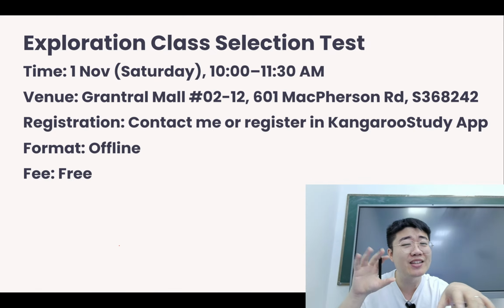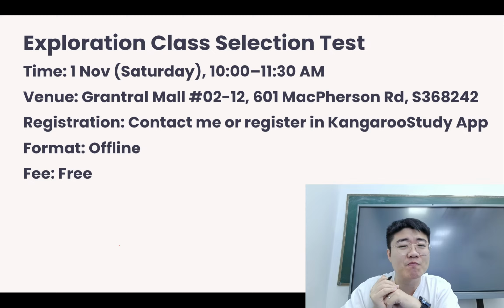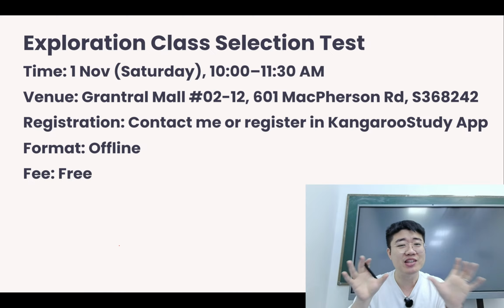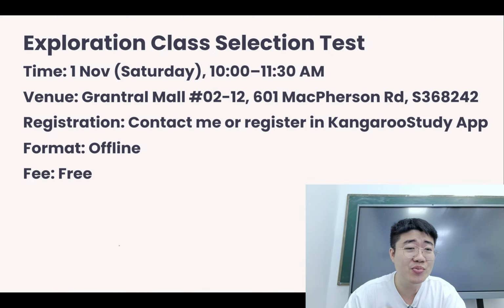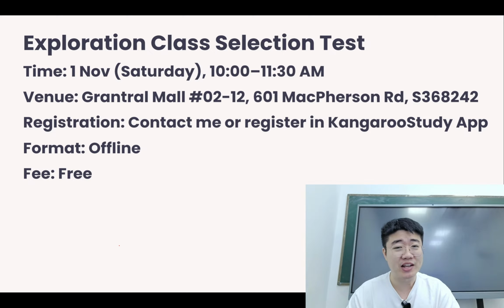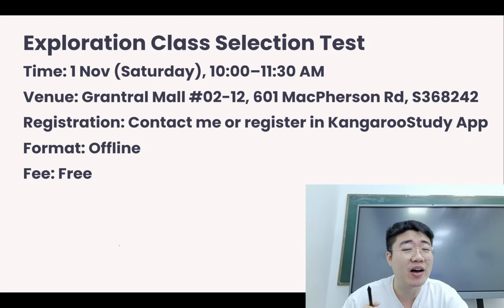Above them, the hardest class is the exploration class. The content that's being taught to the students will be the most challenging. So that's why we have a separate selection test for students who are going into this class. Students in this class, most likely they are preparing for the Math Olympiad competitions in P5 and P6, so that they will be aiming for the gold and platinum awards.